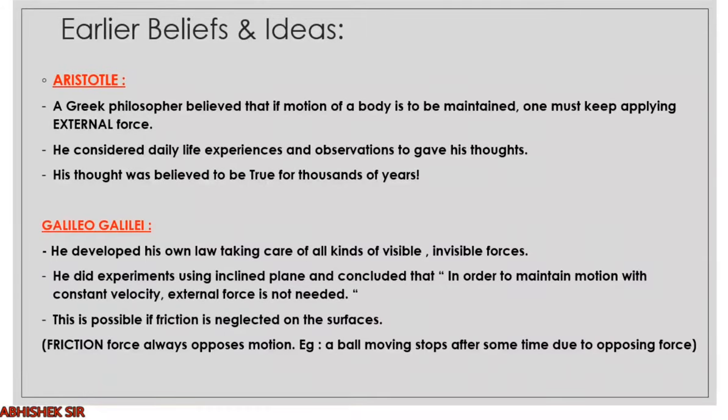Now you may be surprised. How, without any external force, can any object move with constant velocity, right? But that is possible if we neglect the force of friction, right? Because friction force always opposes motion. You have studied friction force in a lower standard, 8th standard. So you know that when you kick a ball, it will travel some distance and stop after some time. Why is it stopping? Because there is frictional force.